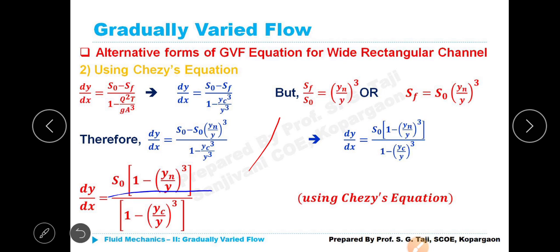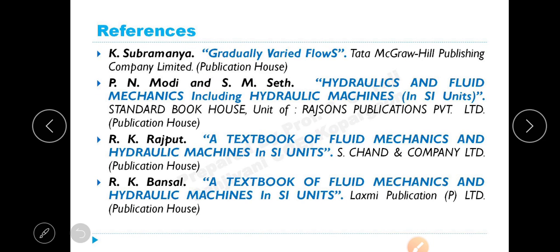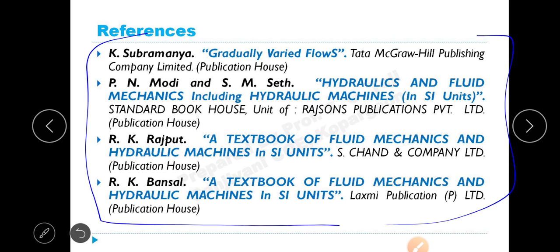Is it not so? So we got that equation here. You know the references. I have already told you on that day, and now also I am saying, since the beginning we have been saying.